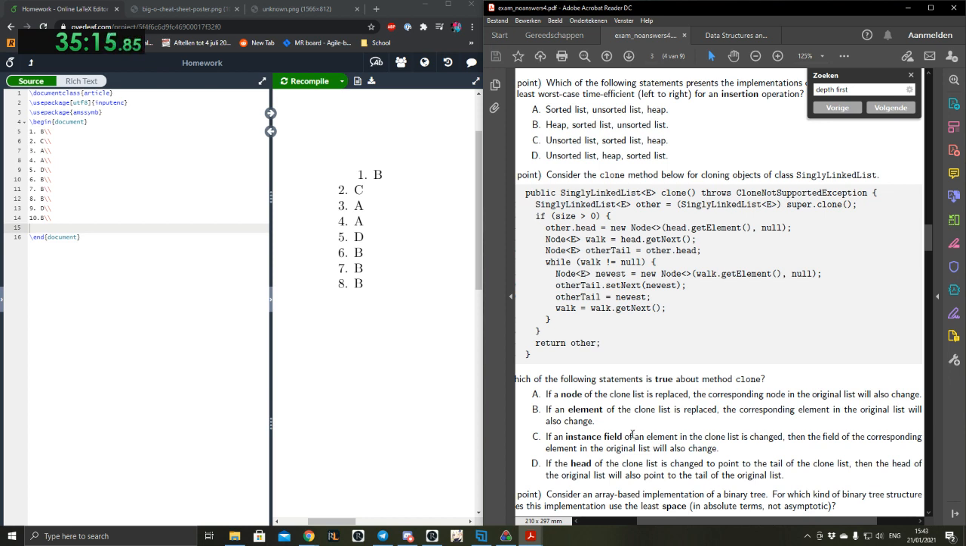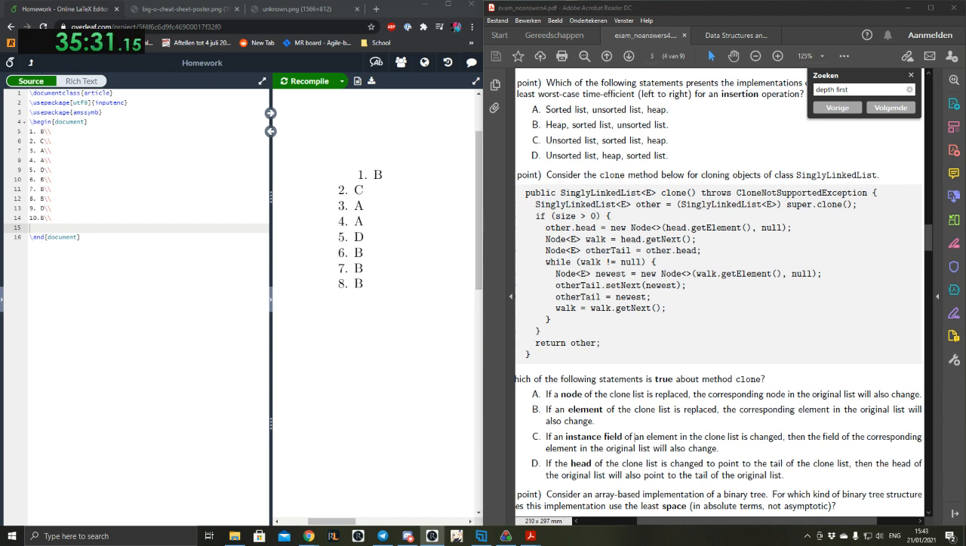In B, it's if an element is replaced in the clone list, it shouldn't matter to the other list because we don't change the actual element. If the element is changed, that means it references another element, so then it doesn't matter.